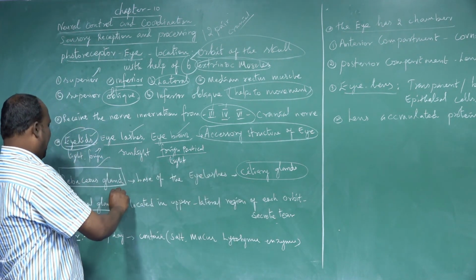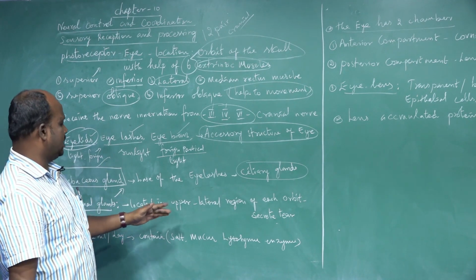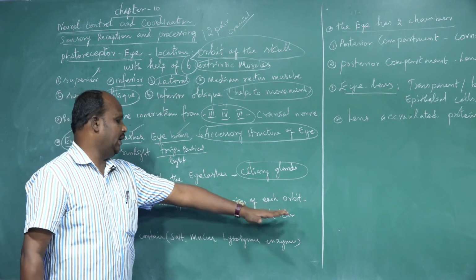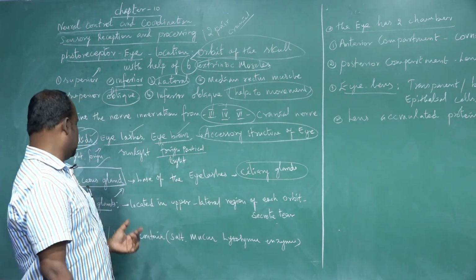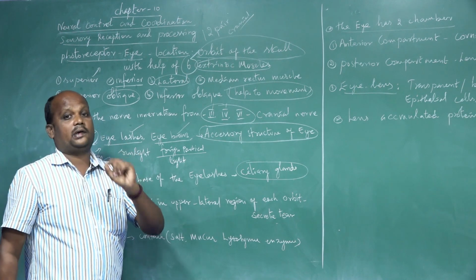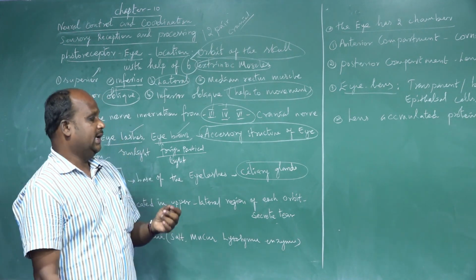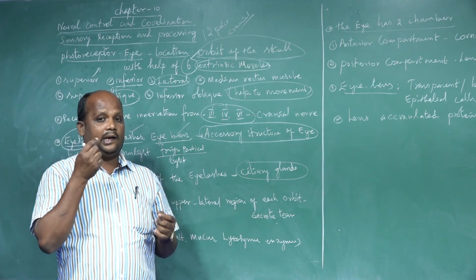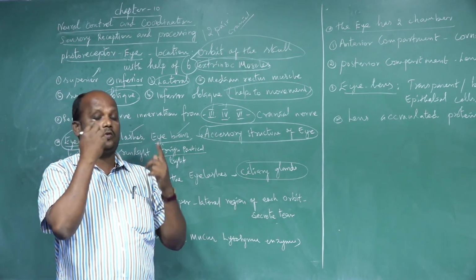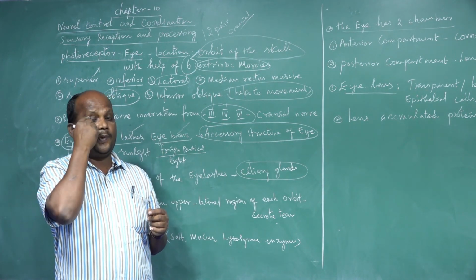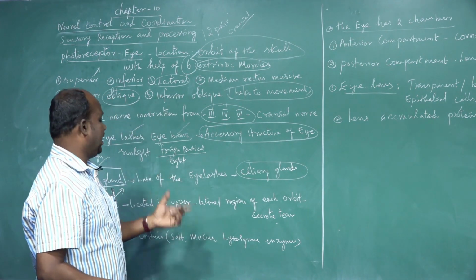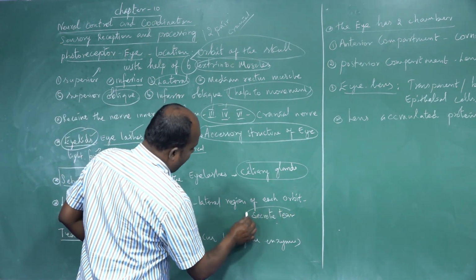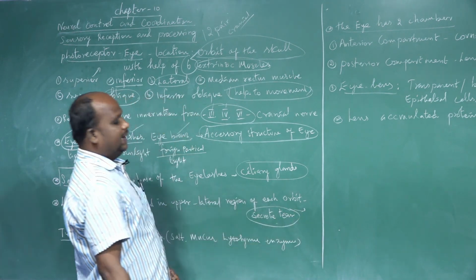The next one is the lacrimal gland. The lacrimal gland is located in the upper and lateral region of each orbital cavity. Lacrimal means tear-water-secreting glands. Lateral means the two sides, right side and left side. These are present in the upper part of the eye structure and are called lacrimal glands. The lacrimal glands secrete a colorless watery fluid. That fluid is named tear water.